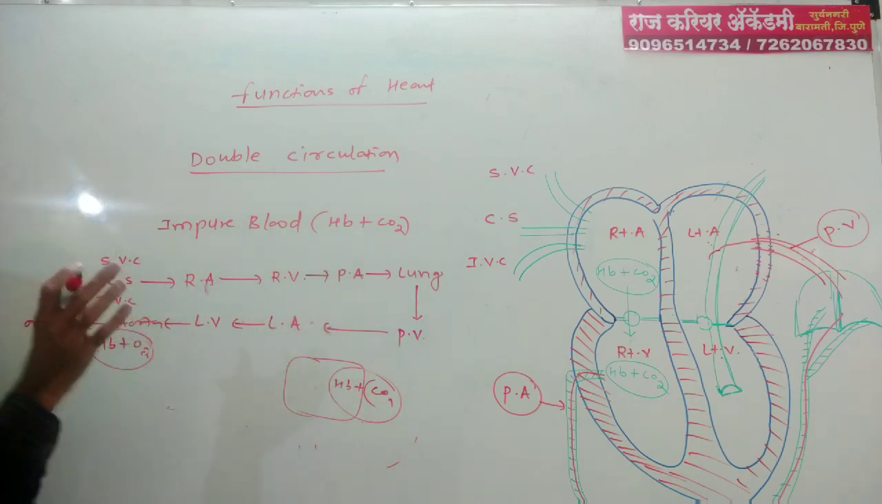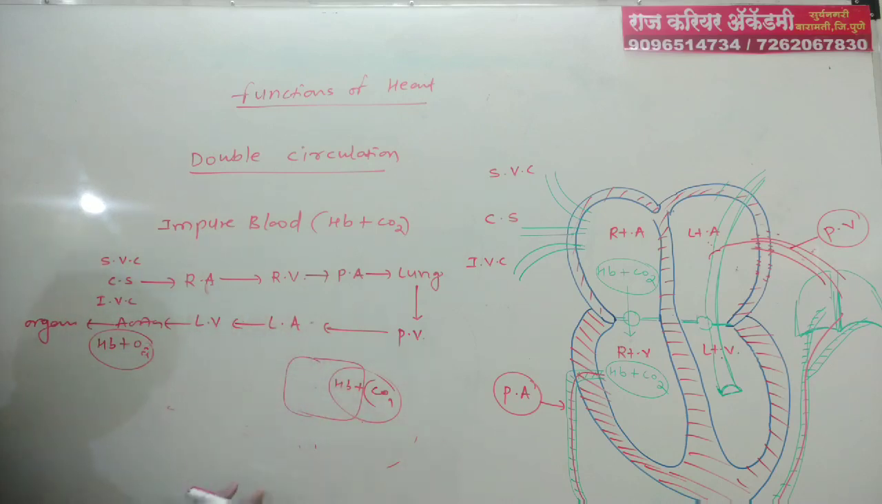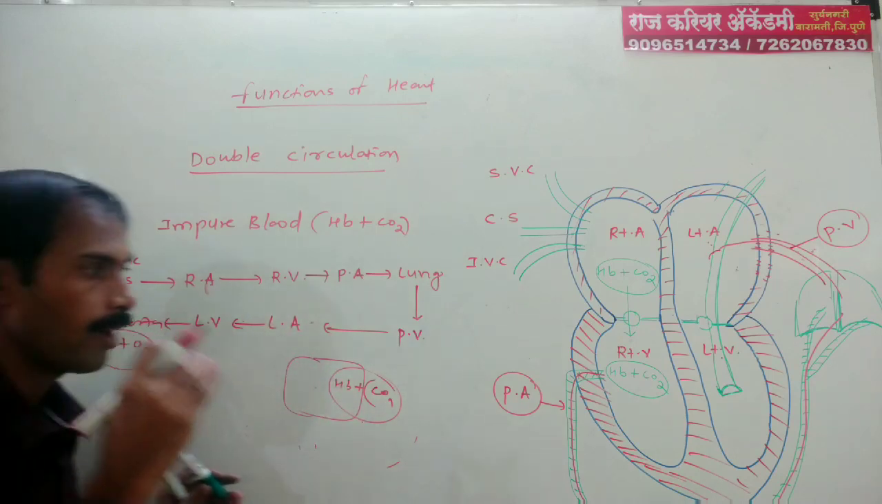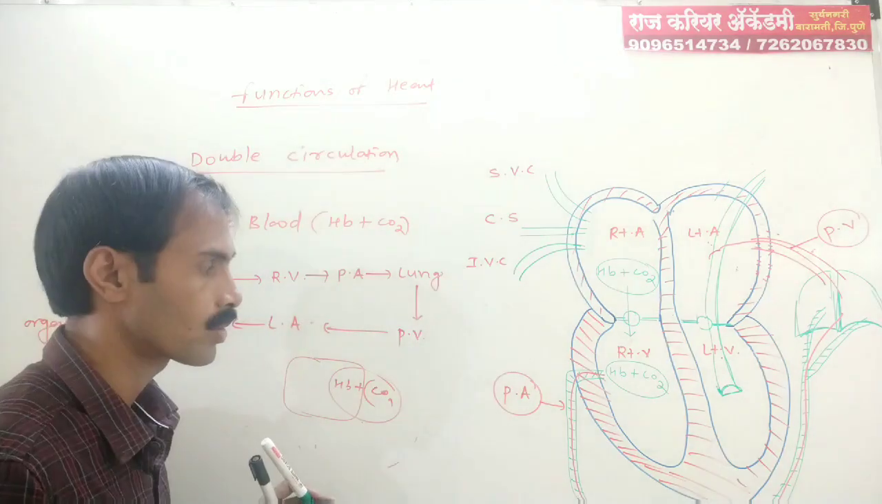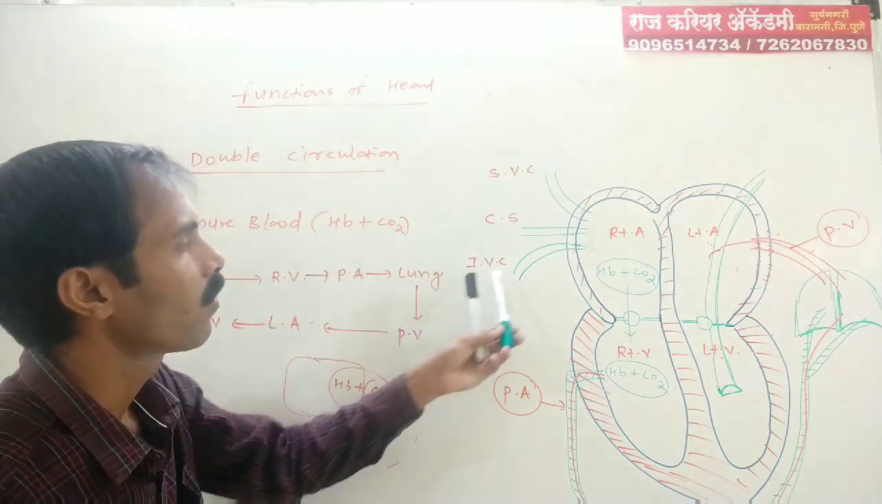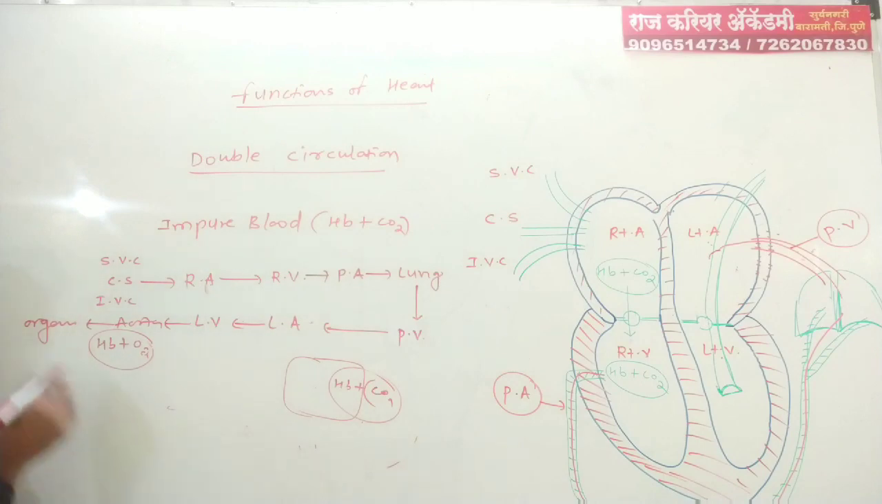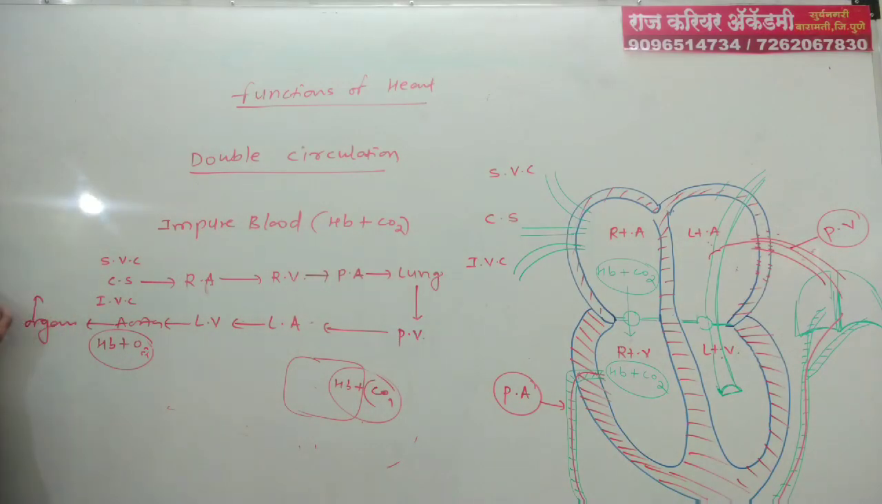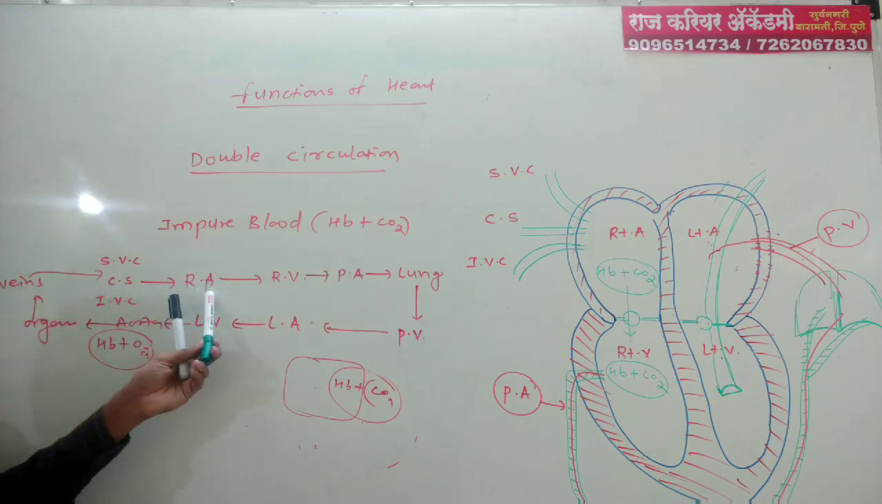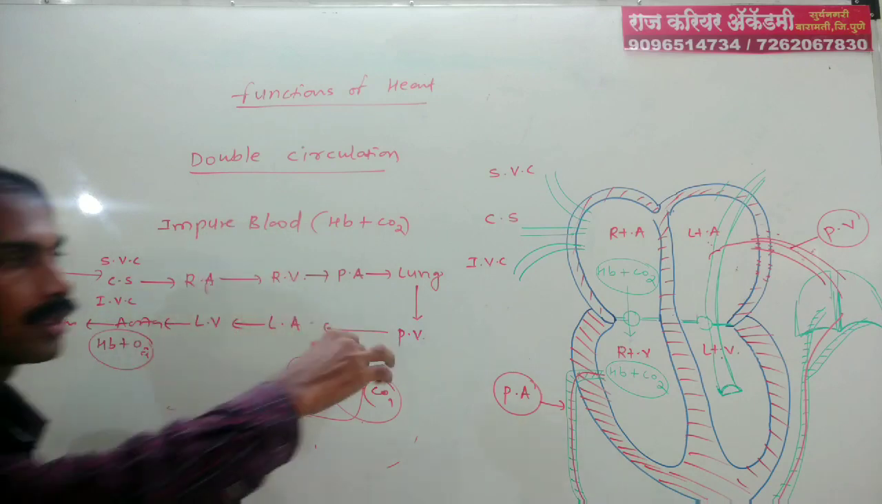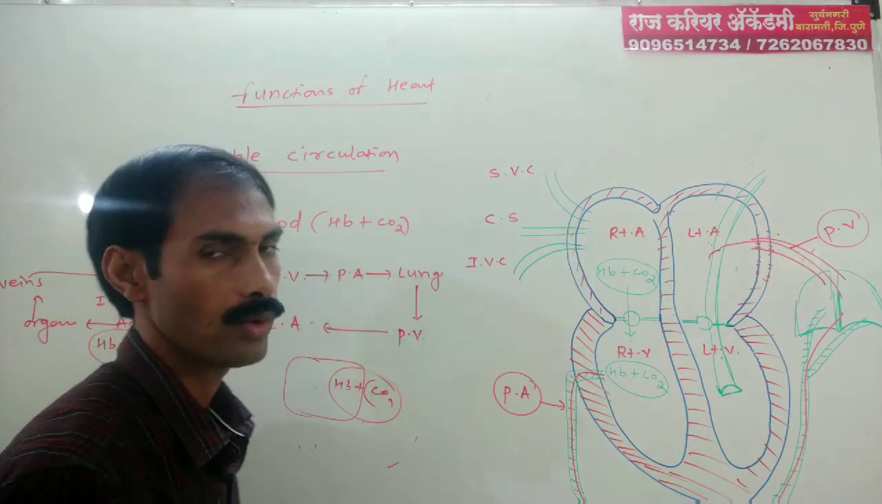All the CO2 plus Hb, that is impure blood, is collected by capillaries, then goes from venules to veins, and again from veins to the vena cava. That is, from the organ, the blood goes to veins, from veins to the vena cava, and again returns to the right atrium. This is the correct path of blood flow.